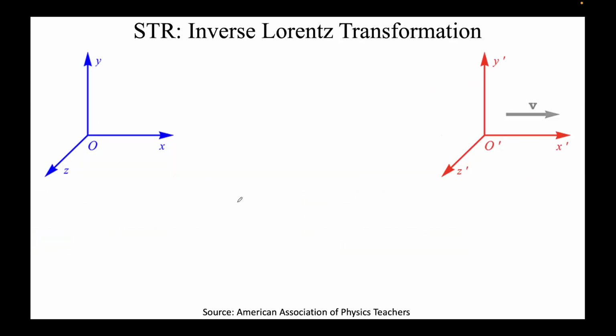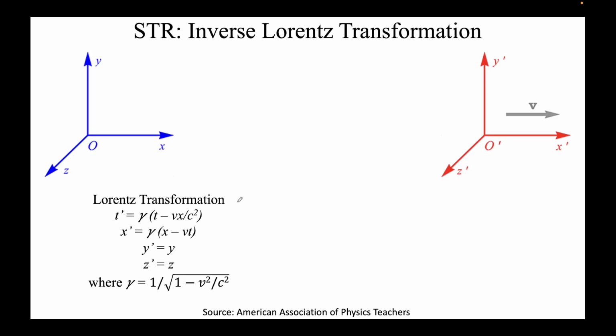Something we saw: the Lorentz transformation. What did it mean? We could find the primed quantities in terms of the rest frame. This is S at rest, and S prime was moving with a constant velocity v in the positive x direction. Note, the LHS is primed; we could find these with respect to the rest frame. What happens if the situation is inverse? Let's say you were given coordinates for this.